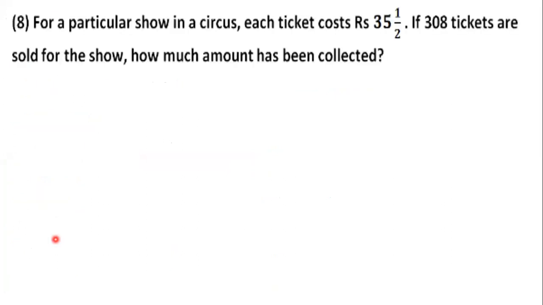Next we have, for a particular show in a circus, each ticket costs rupees 35 1 by 2. If 308 tickets are sold for the show, how much amount has been collected? Again, I'll come back to you. Please write the major things, okay? What is said? The cost for one ticket is 35 1 by 2. Total number of tickets sold is 308. You have to find out the total cost collected.